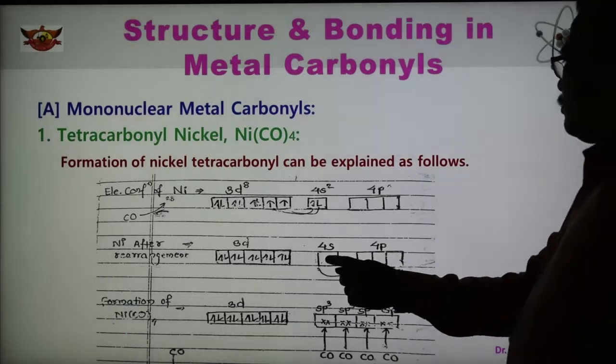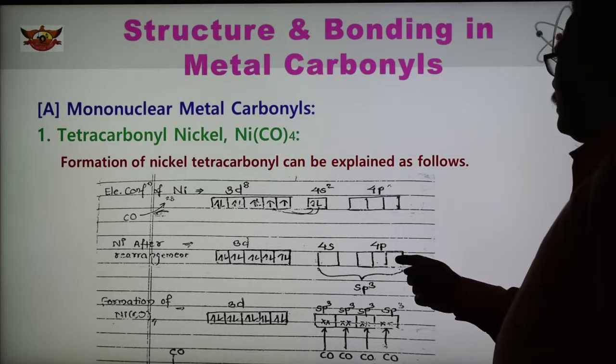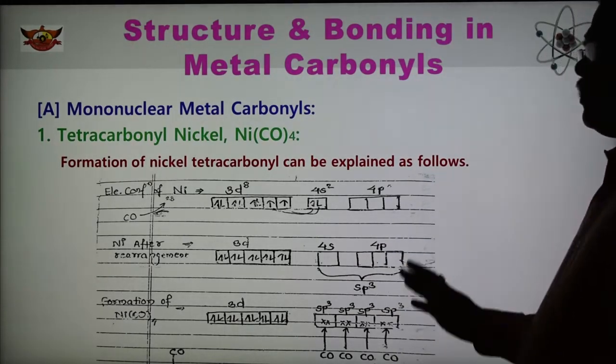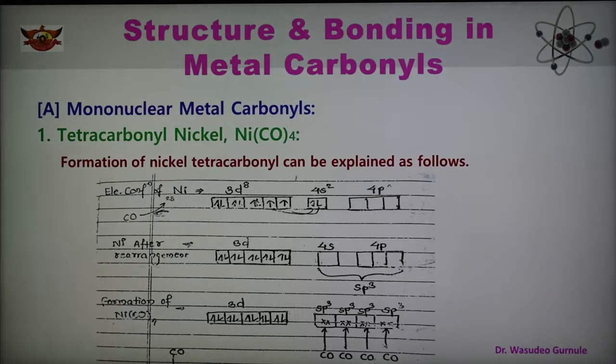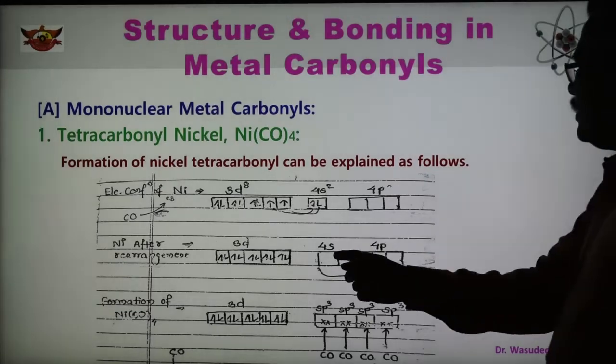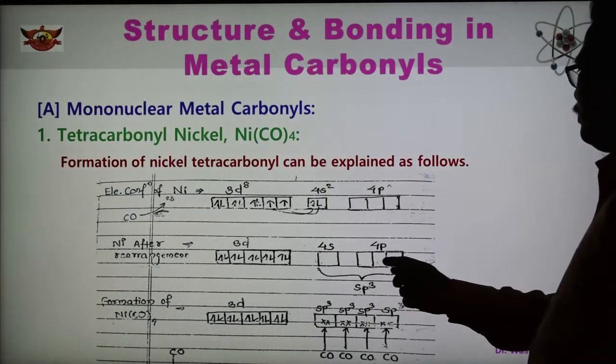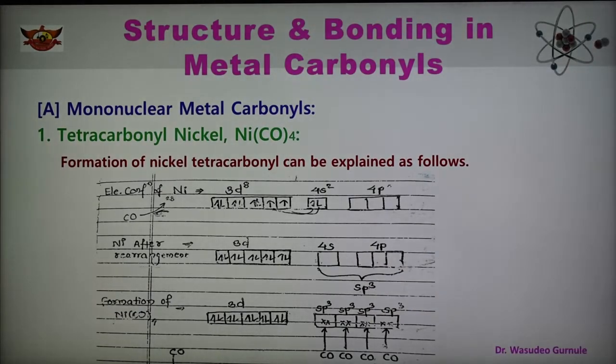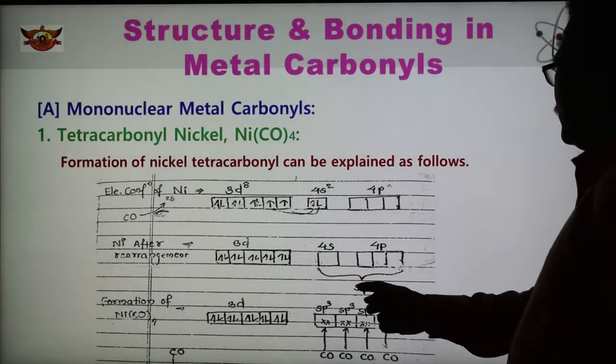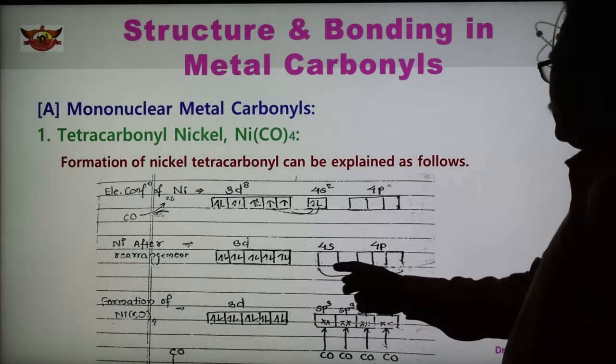Now the 4s orbital and the three 4p orbitals undergo hybridization, forming four sp3 hybrid orbitals of equivalent energy and shape. These are the sp3 hybridization shown here, one s and three p.